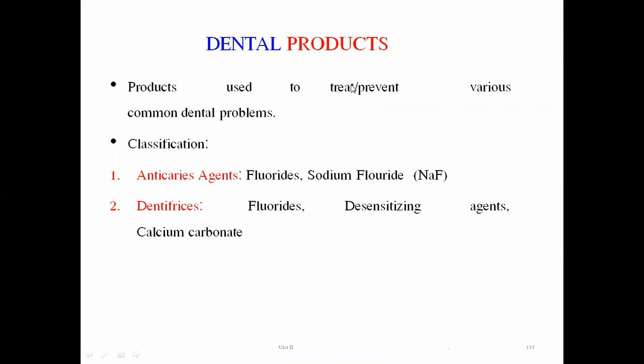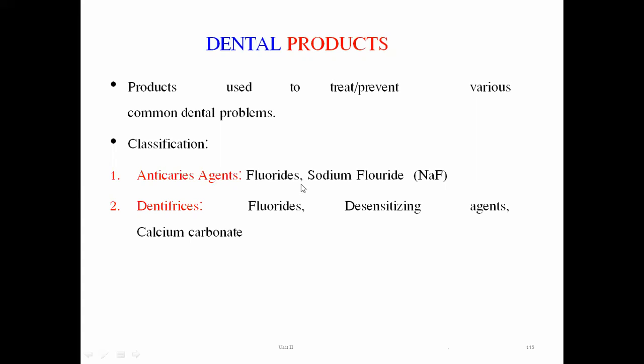Now, how are they classified, or what is the category of those compounds? They are classified into anti-caries agents and dentifrices. Anti-caries agents are agents which are used to stop the tooth decay procedure.